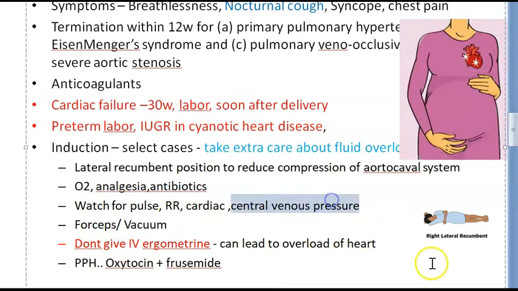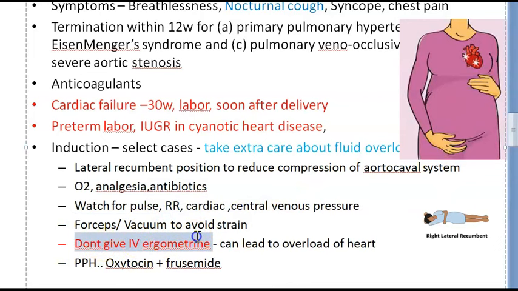Because I'm thinking if the uterus contracts and the blood returns more to the systemic circulation, there can be more venous pressure, is it? See, these people should not strain themselves, so that's why they can give them forceps or vacuum delivery, okay? To avoid strain or to reduce the second stage of labor. So, instrumental delivery can be more in these people.